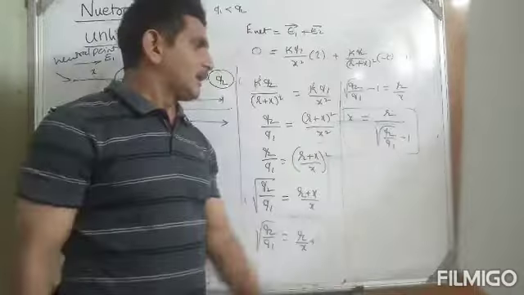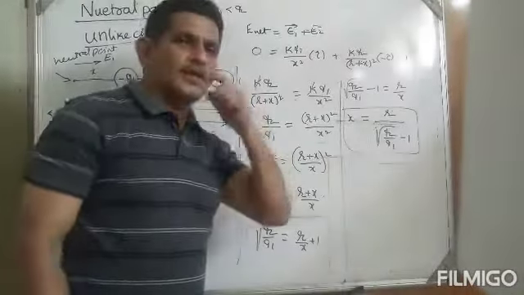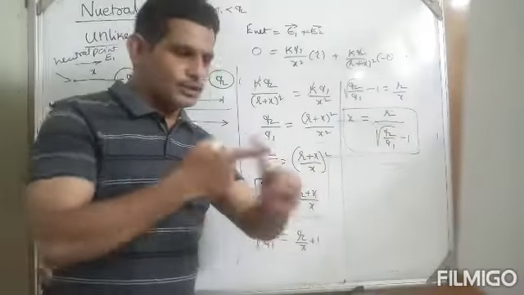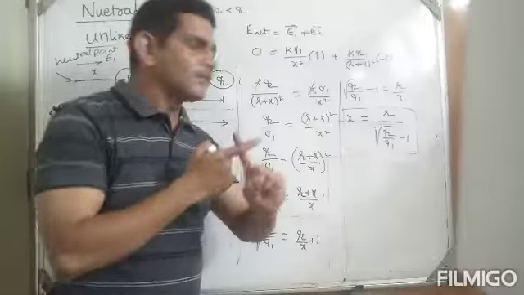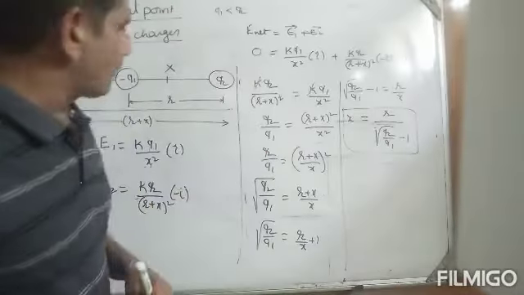Keep in mind, like charges will be positive, unlike charges will be negative. Unlike means positive negative. Negative. Positive. Negative. Positive. Like that, you can remember the distance of neutral point. For example, I will give you.